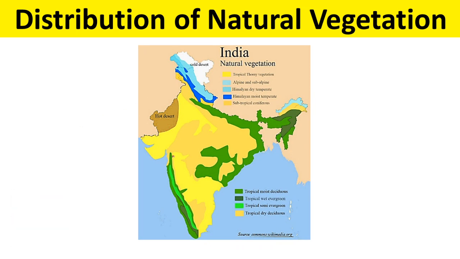We can see here that the green areas are evergreen forest. This is also an area of abundant rainfall, and this area is also an area of abundant rainfall. So in areas where rainfall is abundant, you will find evergreen forest.